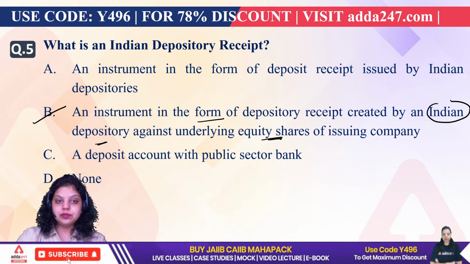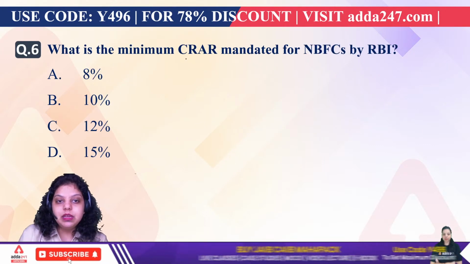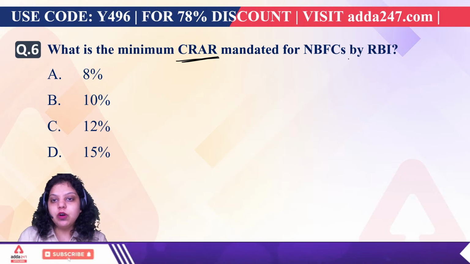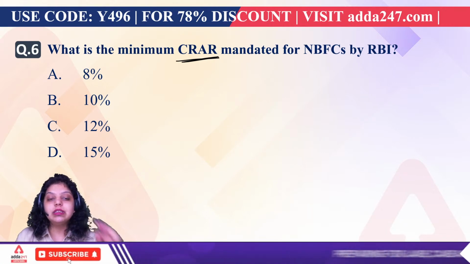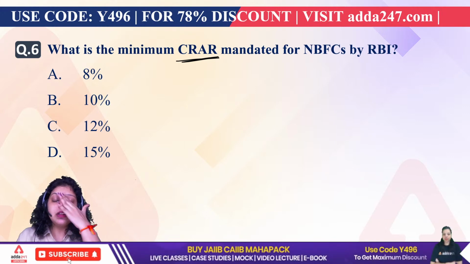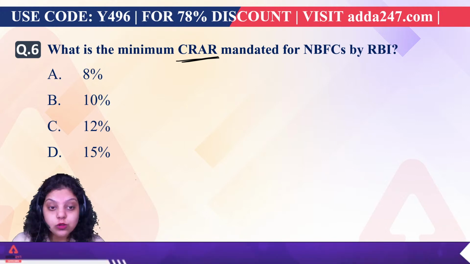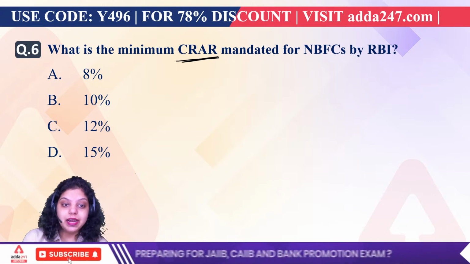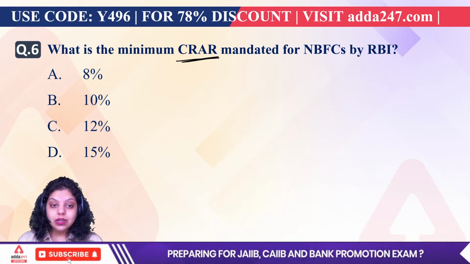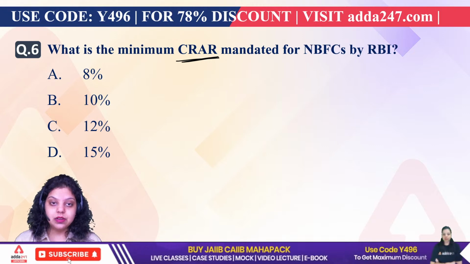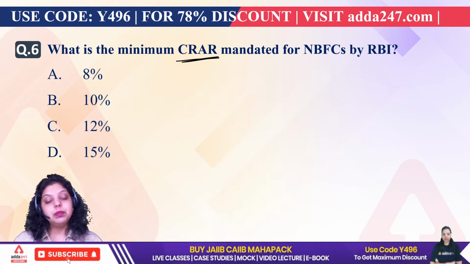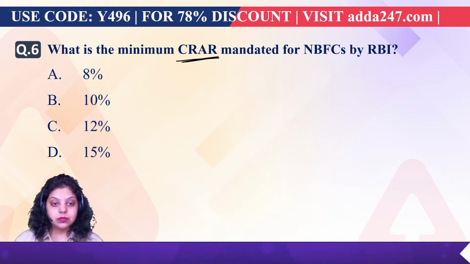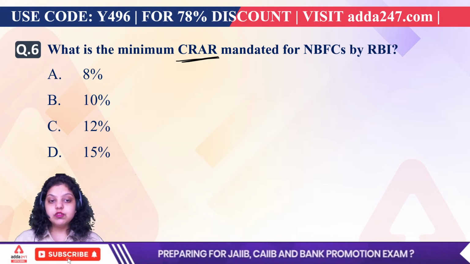Okay, next. What is the minimum CRAR mandated for NBFCs by RBI? Now, what does CRAR stand for? It is capital to risk weighted asset ratio, that is CRAR. It is also known as CAR, that is capital adequacy ratio. So what is the capital to risk weighted asset ratio: 10%, 12%, or 15%? Which of the following is correct?